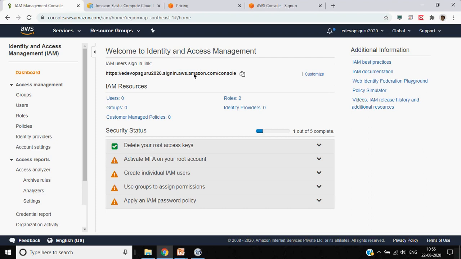Now let's come to the important part. If we see the IAM dashboard on the left side, we have access management. Here you can create groups, create users, create roles, define policies, and if you have some identity provider already in place for organizations, you can integrate that also.